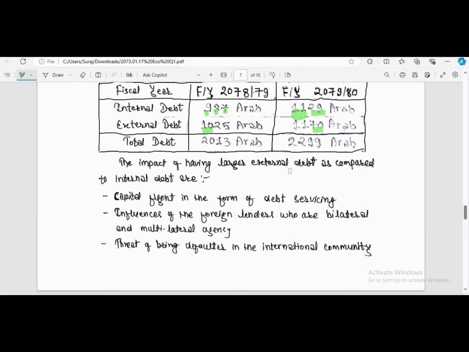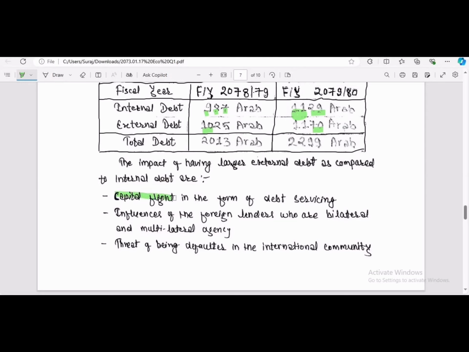If there is external debt, then we have to pay back to the international country, not the home country. If there was internal debt, then repayment of public debt would be within our country. But if we are repaying external debt, then it is sure that our capital flow is going to another country, which is called capital flight.